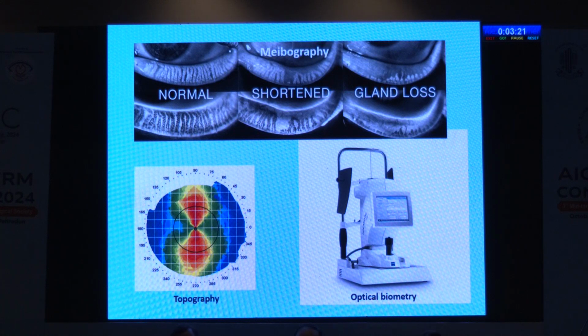So these are the figures. First, this is the upper part, this is showing normal meibomian glands, this is shortened, and there is total loss of the glands. And we have to go for topography for the crisp layer. It will give both anterior and posterior. Suppose there is a dry eye, it will give irregular keratometric readings. So optical biometry is best done after treatment.